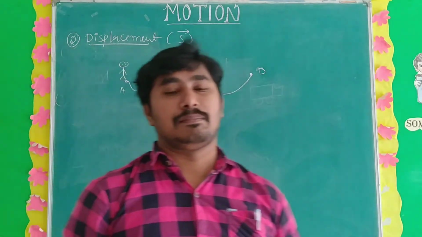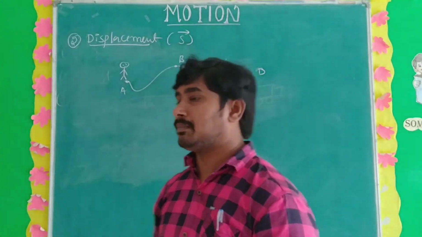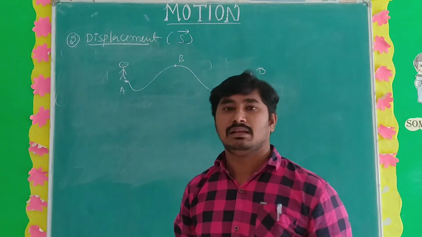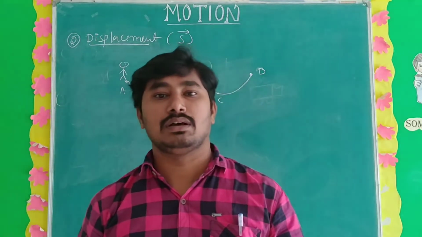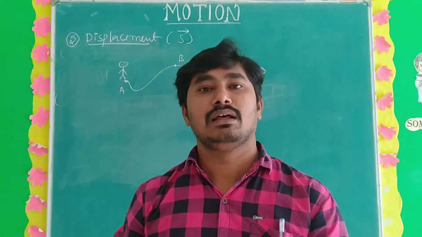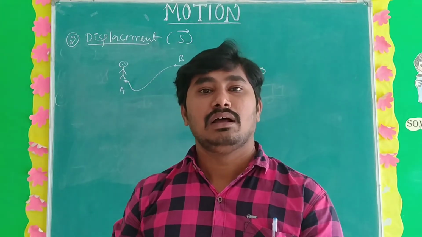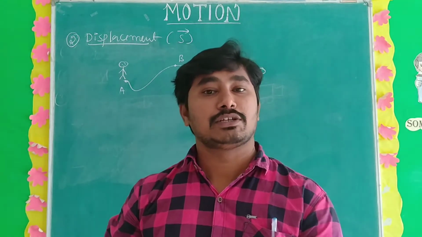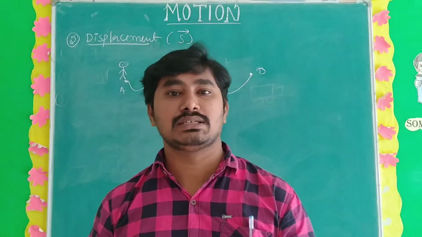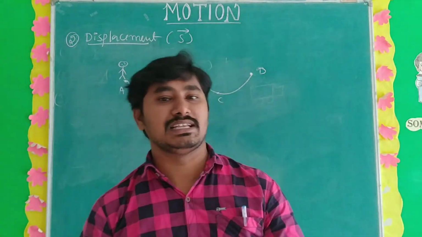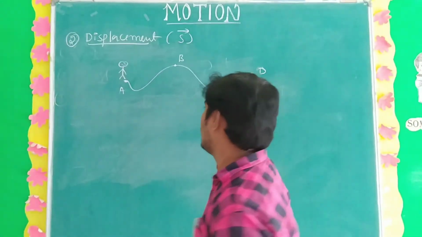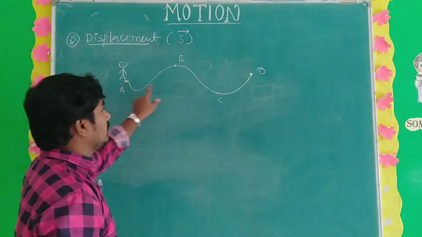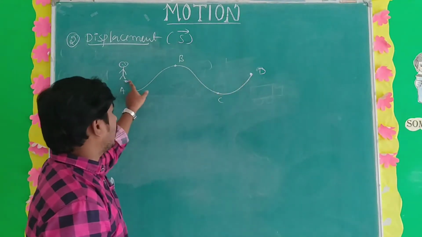The letter for distance is S and for displacement is S bar. So what is the definition of displacement? Displacement is the length between the initial and final point, or the shortest distance of the object. See, this is the total length, this is the initial point, this is the final point.